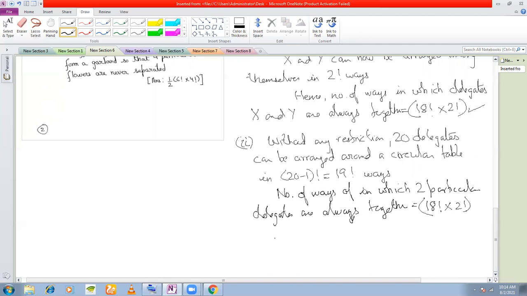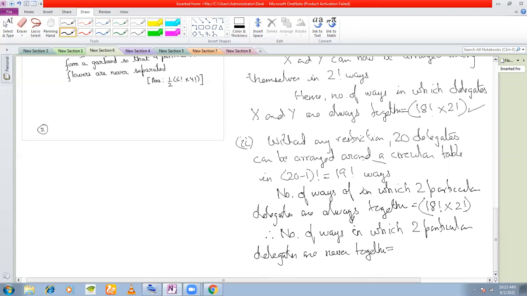Therefore, the number of ways in which two particular delegates are never together is equal to the total number of ways of arranging, 19 factorial, minus the number of ways in which they are always together, 18 factorial into 2 factorial.